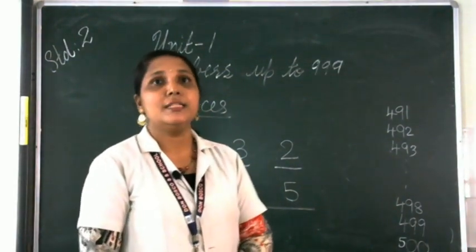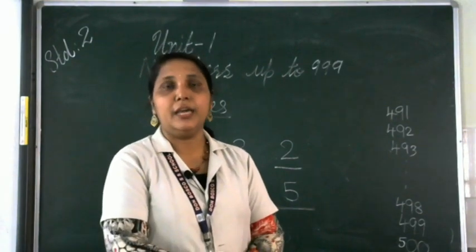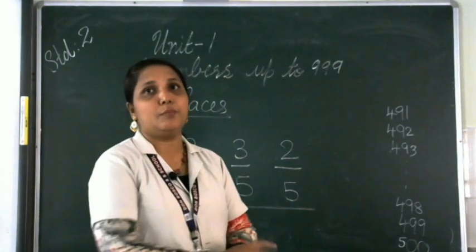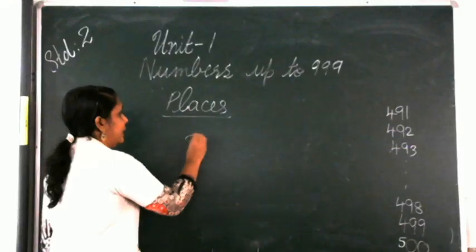Now this is an easy way to read the hundreds. If you are having a 100 grid, it will be 100. Now can you tell what is the second grid? One grid means 100. So here you are having 2 squares of 100 blocks. So what will be the number here? Here it is 100, here also 100. So it will be 100, 100, it will be 200. Okay, very good.